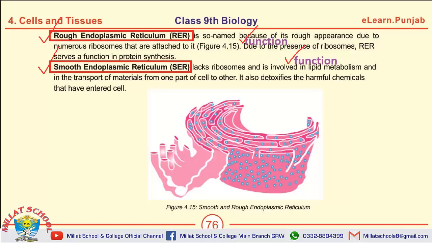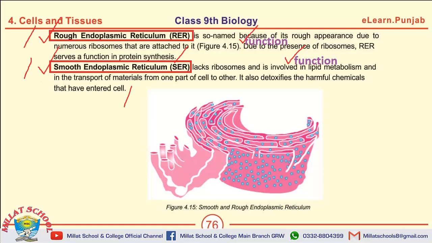What is smooth endoplasmic reticulum? Give the function of rough endoplasmic reticulum. Give the function of smooth endoplasmic reticulum. Or the two questions may be asked so: describe rough endoplasmic reticulum and describe smooth endoplasmic reticulum.